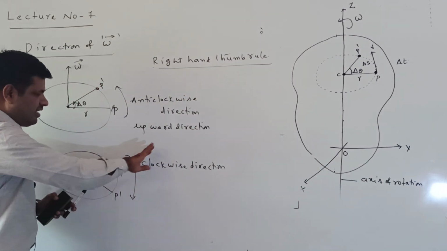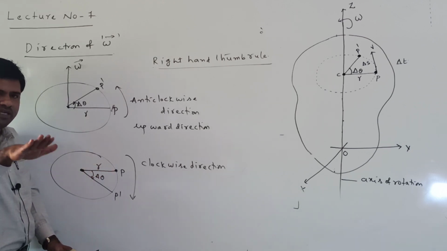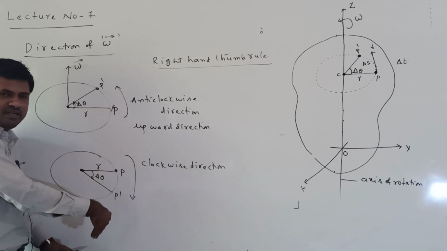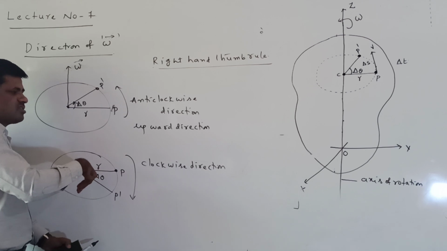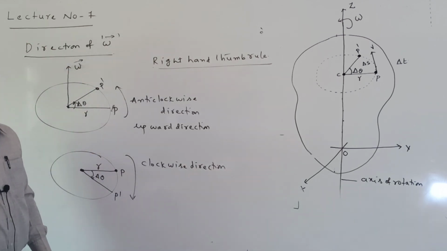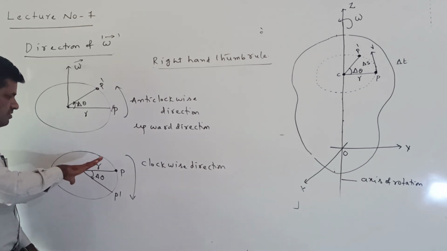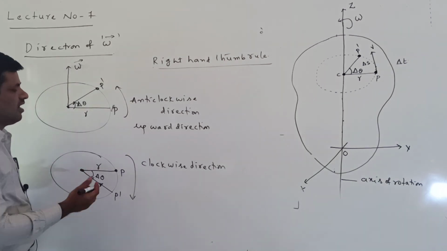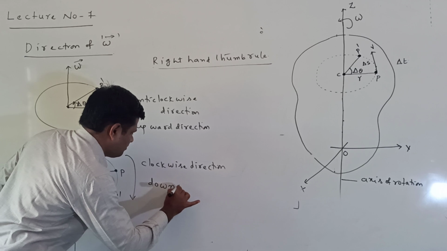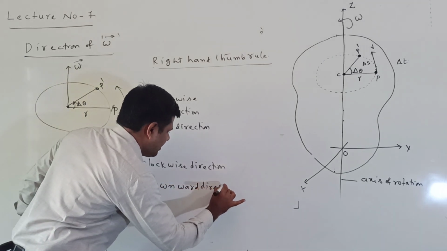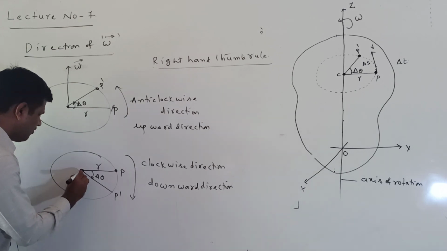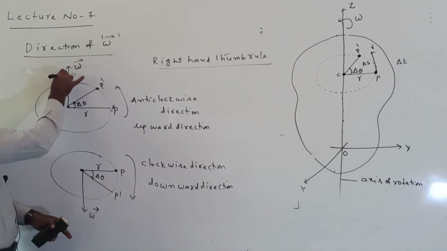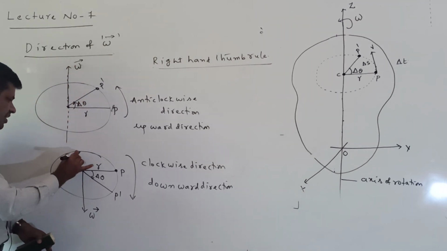Suppose it is rotating in the anti-clockwise direction. Anti-clockwise means I put my right hand like this, and the curl of the fingers rotates from P to P dash. When rotating from P to P dash, the thumb direction gives the direction of the omega bar. Rotating from P to P dash like this, the thumb is into the board. Into the board means it is in the downward direction. This omega bar is always along the axis of rotation.